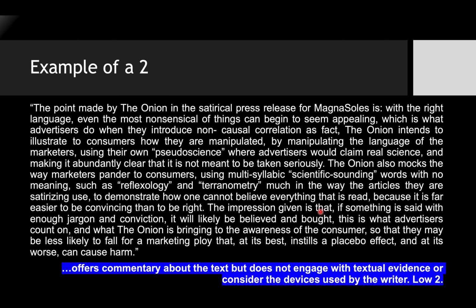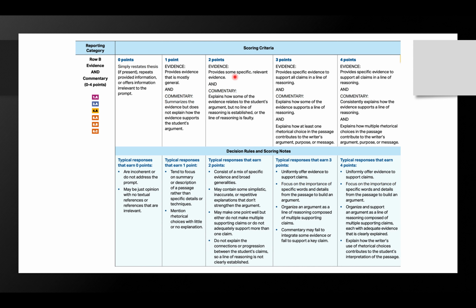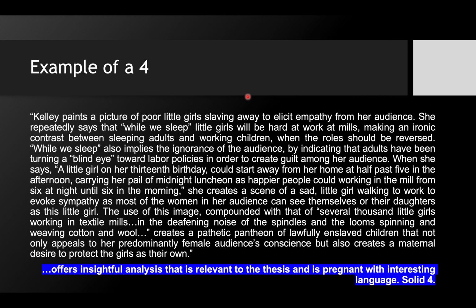It's not doing that. So it has a lot of disembodied commentary not attached to a portion of the text, which is why it makes it so that the evidence is not as specific, not as relevant. In the commentary, right, there is not an established line of reasoning necessarily, or it is faulty. This is why it gets a 2 as opposed to a 1. It is higher than a 1, I can tell you that, but it's not as good as a 3, right? Okay, so here are the examples of the 4. Hopefully you can understand now how to distribute the points for the evidence and commentary section of the exam. Here we go.